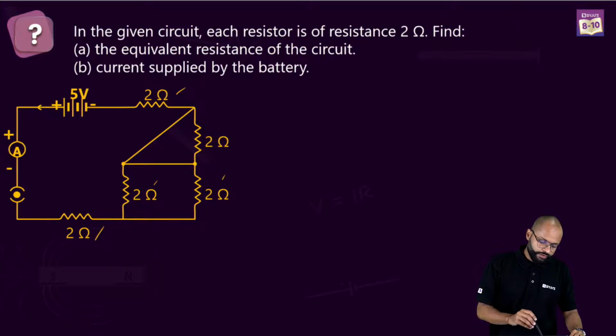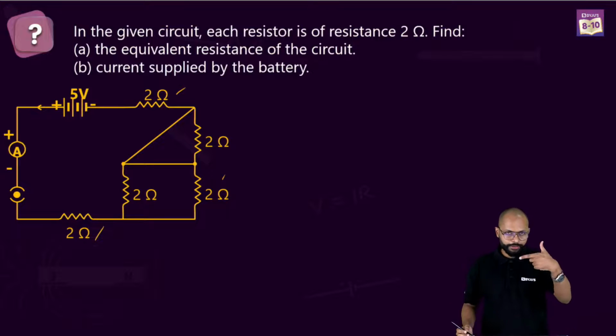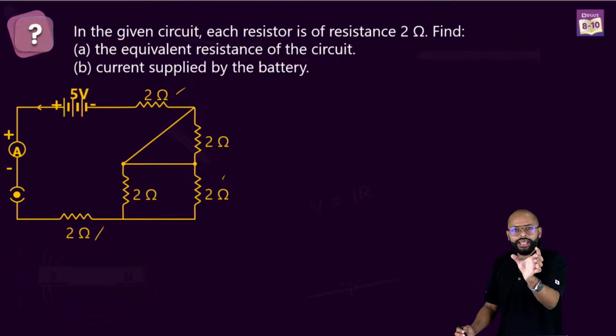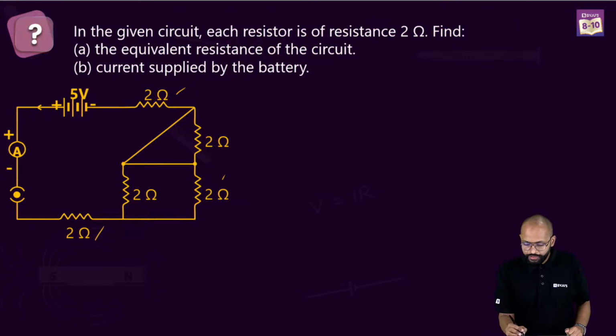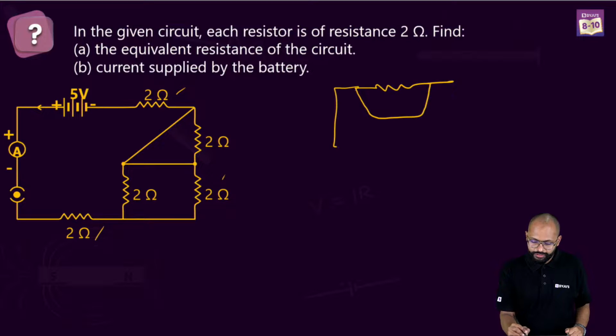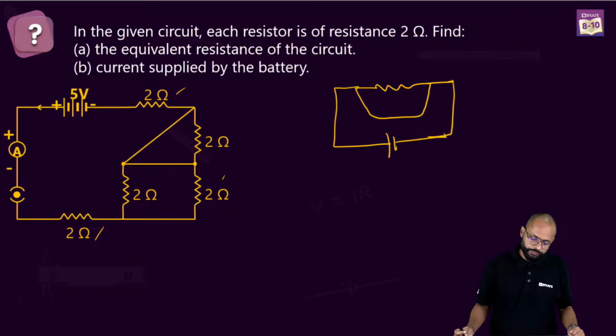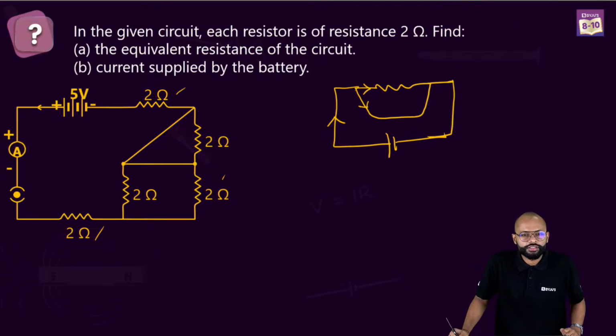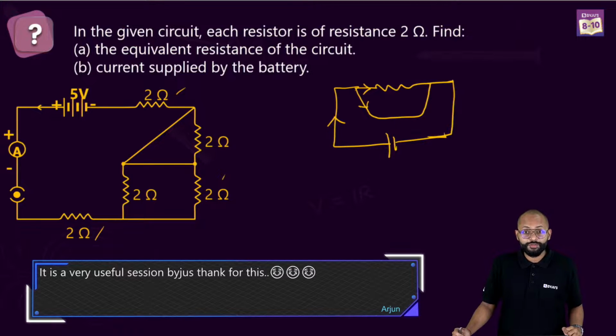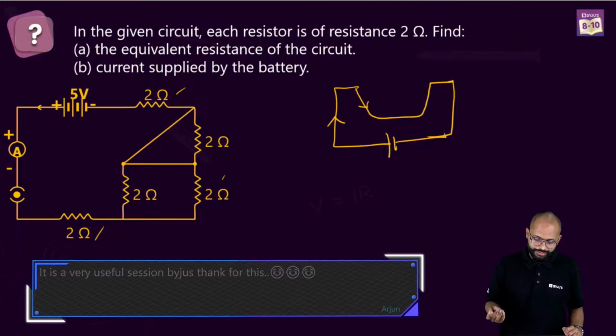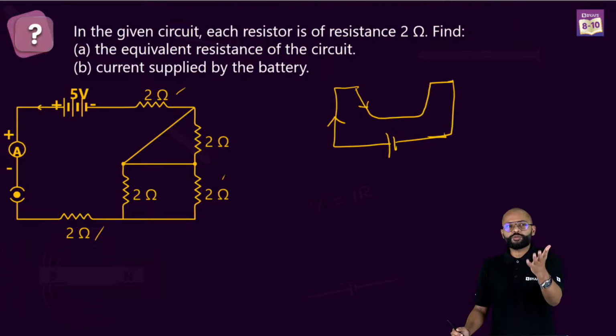Okay. See, when we were talking about nodes, think. Resistance is like a constraint. Current likes to flow from the path of least resistance. If I have a circuit like this, tell me, if there is current flowing, will current flow through the resistance or not? This is my main question, guys. Come on. It won't. There is obstruction in resistance. It will choose a path where there is no resistance.